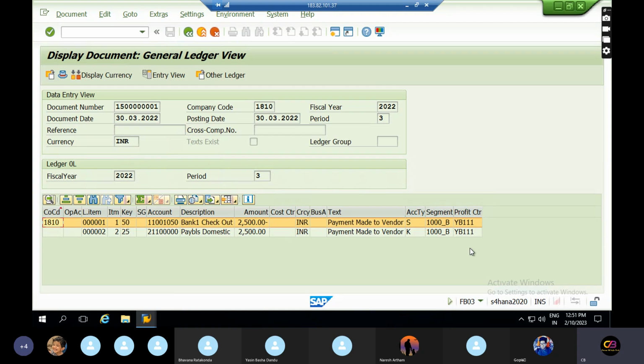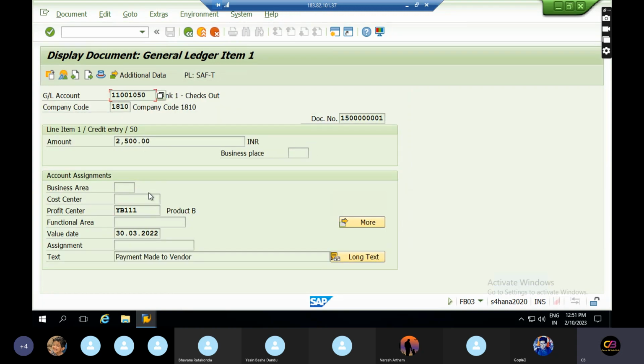How does the system pick this segment and profit center? In the backend we have one configuration where we need to assign default profit center, default segments and default business areas. So this amount for this GL account, we are capturing through these profit centers and also segments.